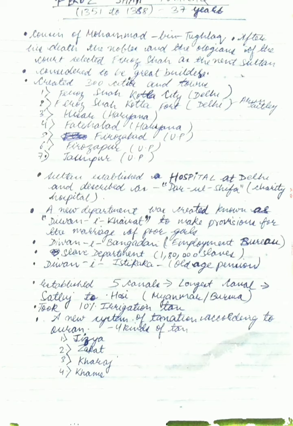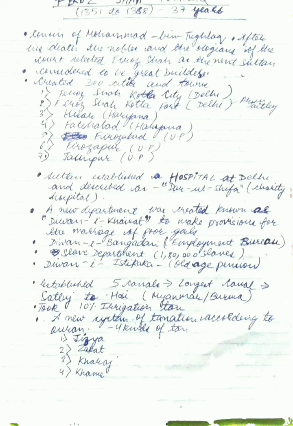I will repeat again: Diwani Khairat, which was for marriage of poor girls; Diwani Bangadan, the employment bureau; then the slave department, for selling and buying of slaves; and Diwani Istikaka for old age pension. The old age pension was given to the old people in his kingdom. So it was introduced for the first time in the rule of Firoz Shah Tughlaq.